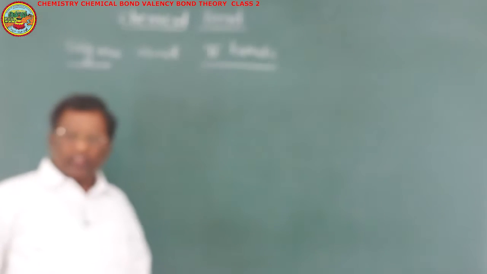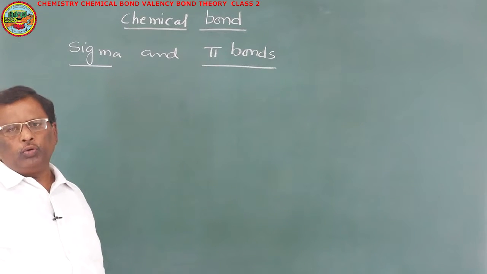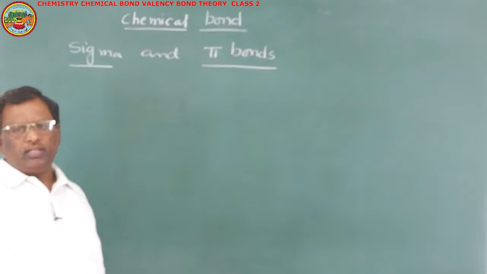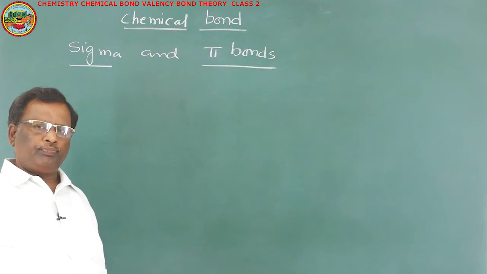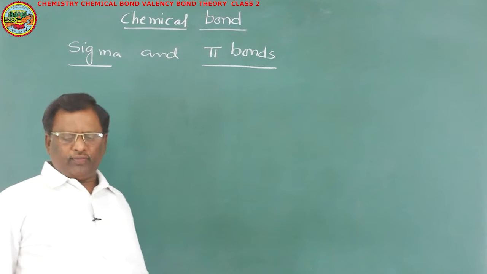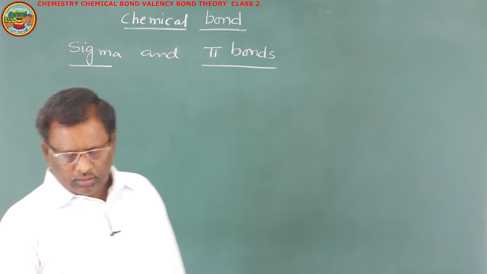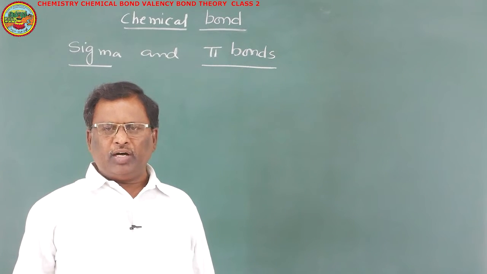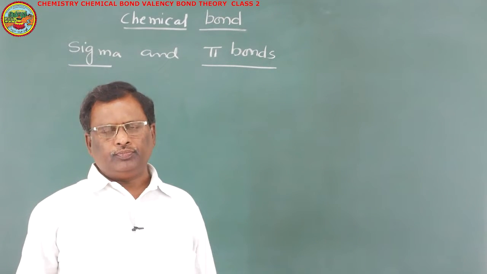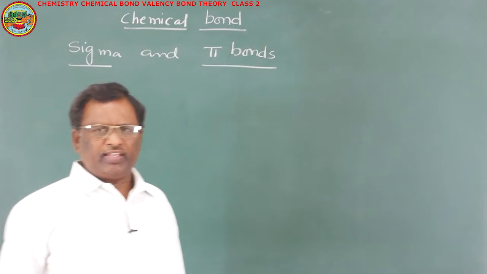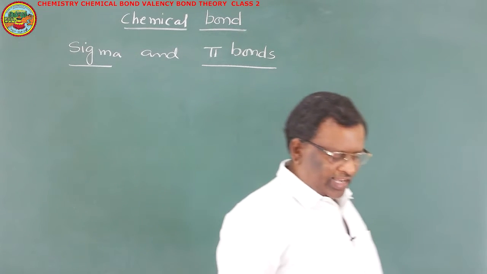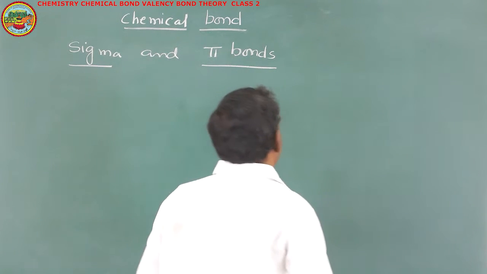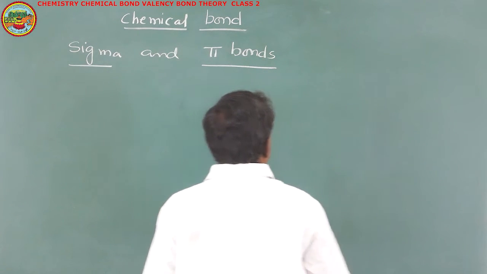So, basing on the difference in the electronegativity, covalent bond is of two types. One is polar covalent bond and other one is non-polar covalent bond. There is another way of classification. There are two types of covalent bonds. They are sigma bond and pi bond. This classification is based on the direction of overlapping. That means on which direction the orbitals overlap with each other.